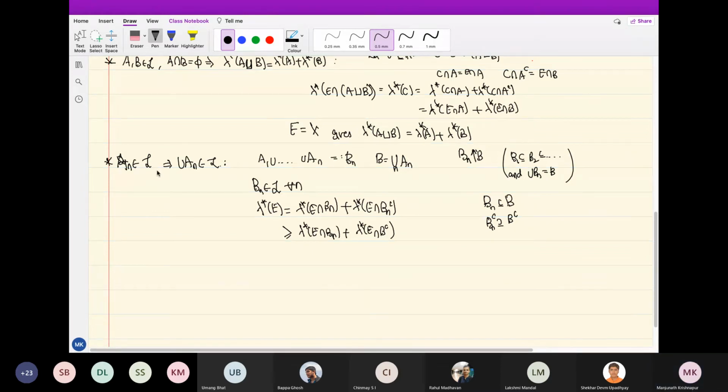So let me assume that the A_n are not only in L but also pairwise disjoint. Let's prove that. If the A_n are pairwise disjoint, then all these are disjoint unions. So what I have here is that Bn is the disjoint union of A1 up to An.